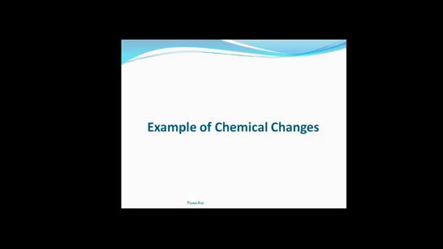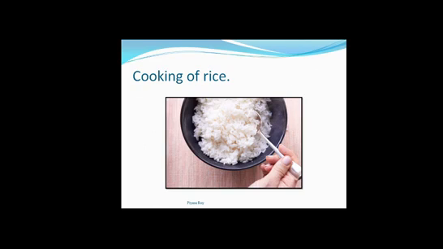Now let us discuss some examples of chemical changes. Cooking of rice. This is a very usual example of chemical change. When we cook rice, before cooking we have to work with the raw rice.